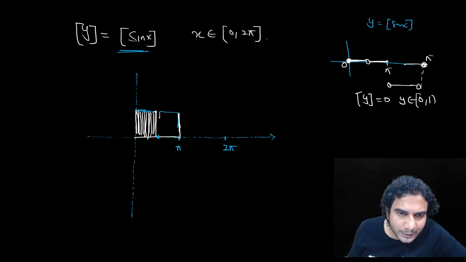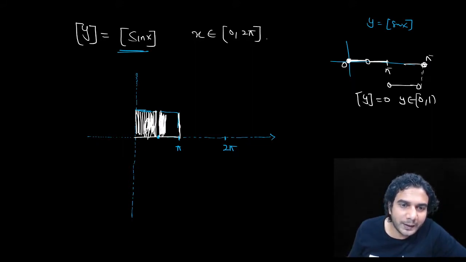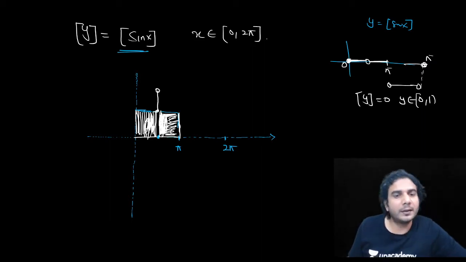I'm just making a space here, although that one line will not be visible, just to show you I am creating that gap. That one line will be here between 1 to 2, at pi by 2.